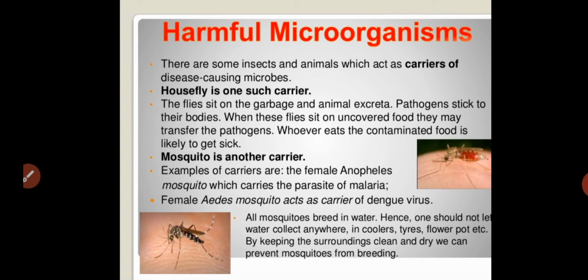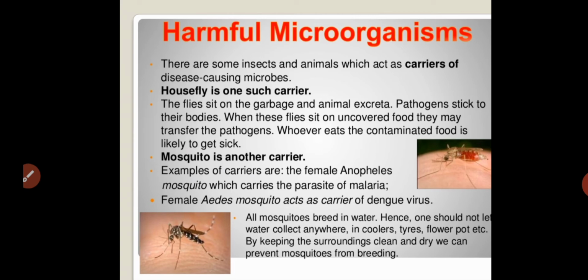Similarly, one more vector involved in carrying disease causing microorganisms is the mosquito. Mosquito is another carrier. An example is the female Anopheles mosquito, which carries the parasite of malaria. The female Aedes, or Aedes aegypti, acts as a carrier of the dengue virus.